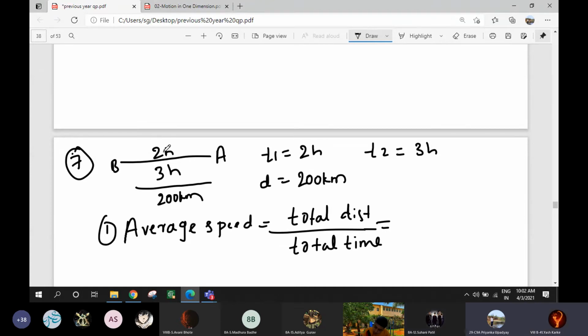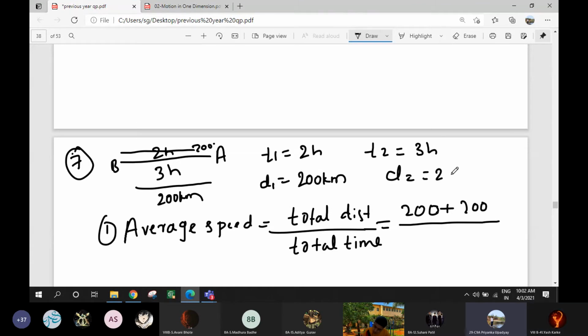While moving from A to B it is 200, and while moving from B to A again it is 200. So D1 plus D2, 200 plus 200.